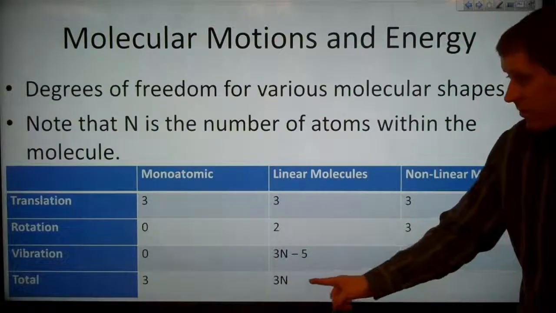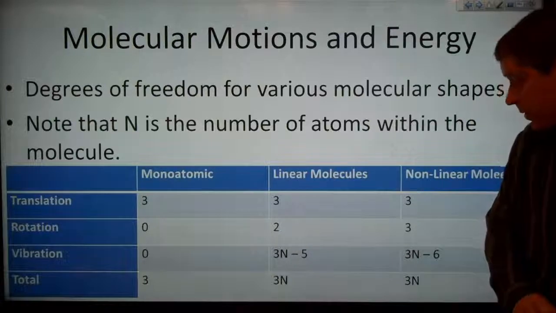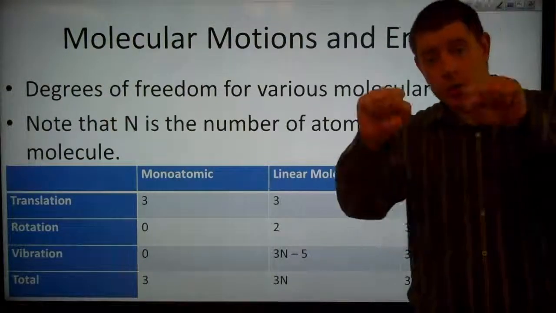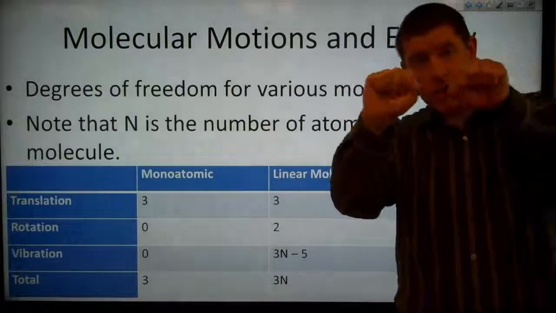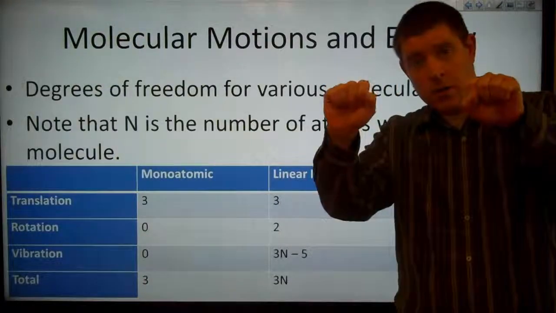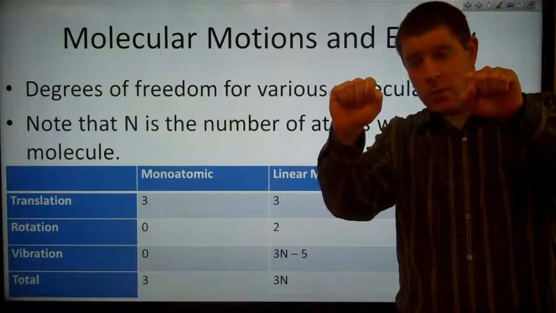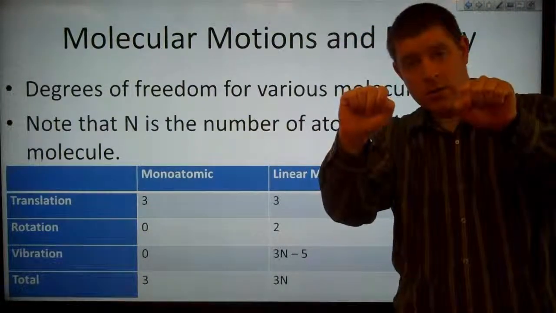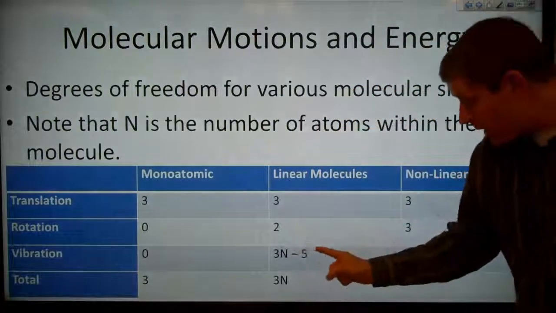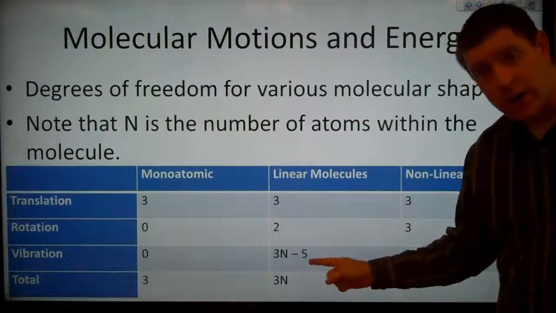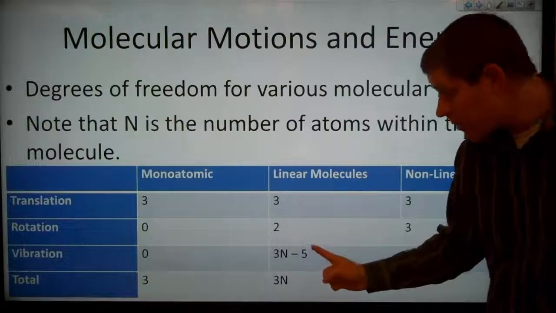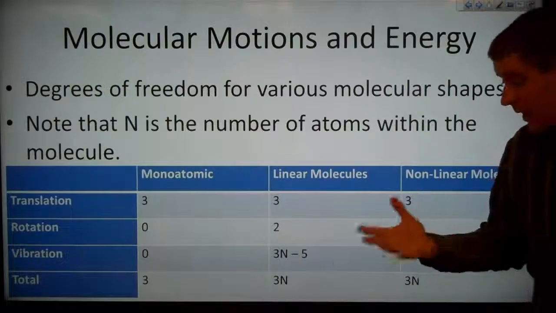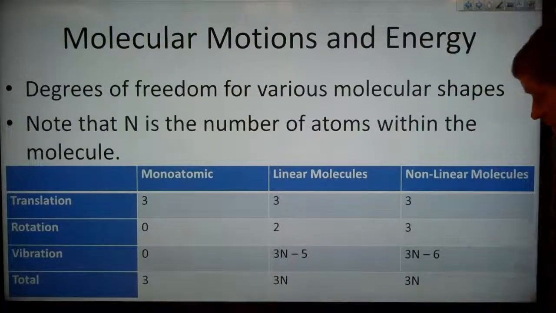So if we have 2 atoms in our linear molecule, like diatomic oxygen, O2, the only vibrational mode we can have is in and out synchronized. If we try to bend it, that's really just a rotation again. And so 3n minus 5, 3 times 2 minus 5 is 6 minus 5, which is 1. So in that case, we have one vibrational mode. If we have additional atoms involved, then we can have additional vibrational modes.